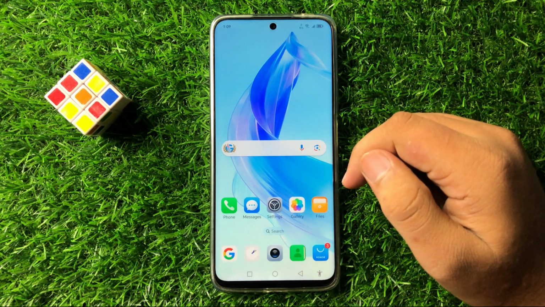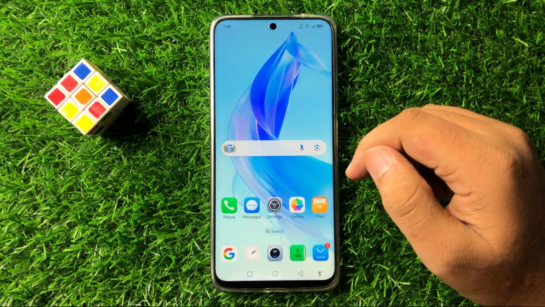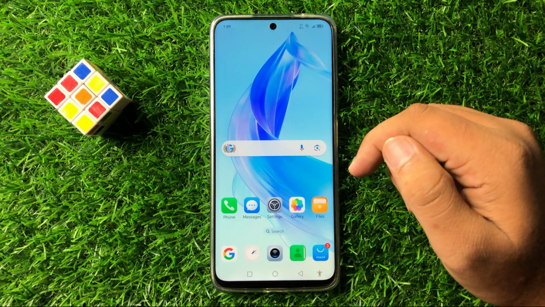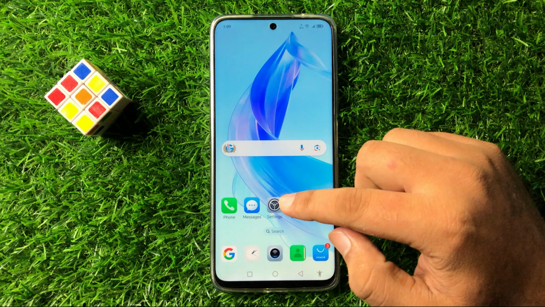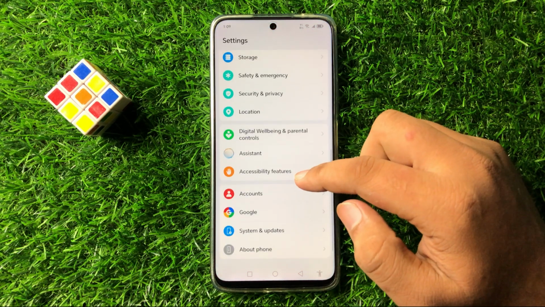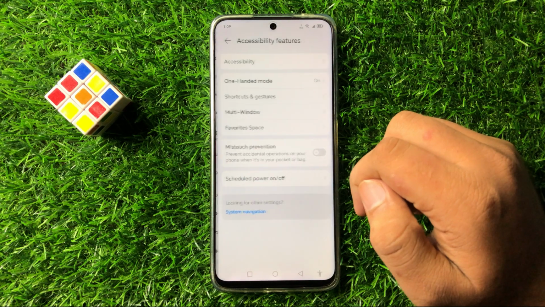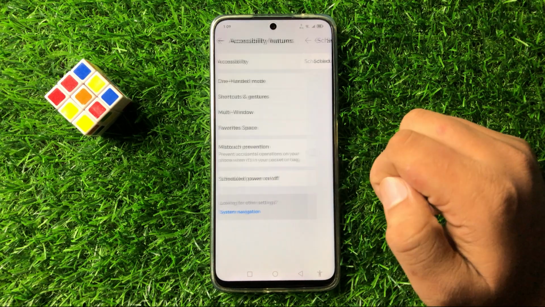In this video I will show you how to fix the keeps restarting error in MagicOS 8. So to fix this issue, first of all open settings. Now in settings scroll down and here tap on accessibility. Now tap on scheduled power on or off.